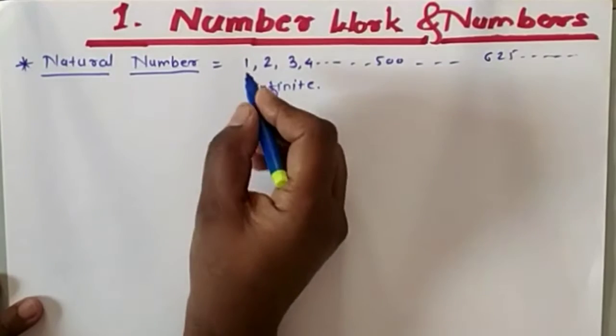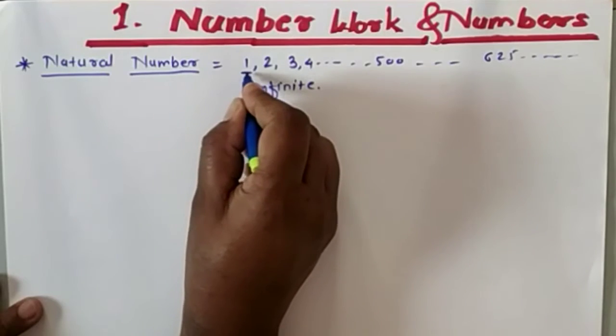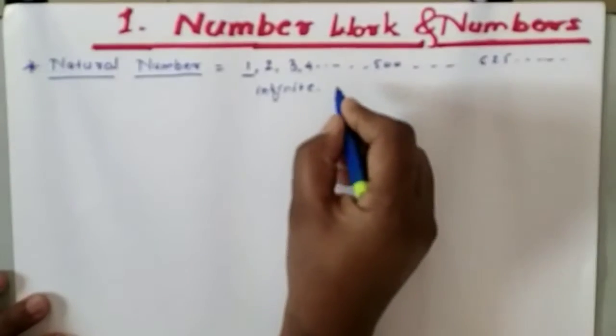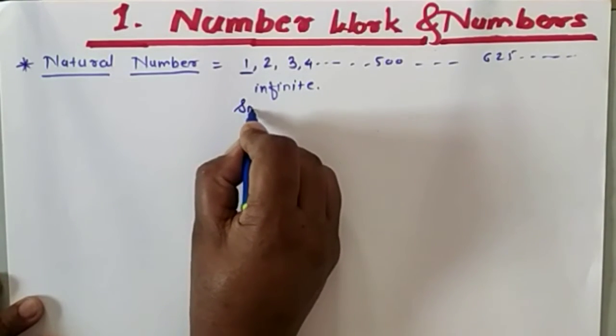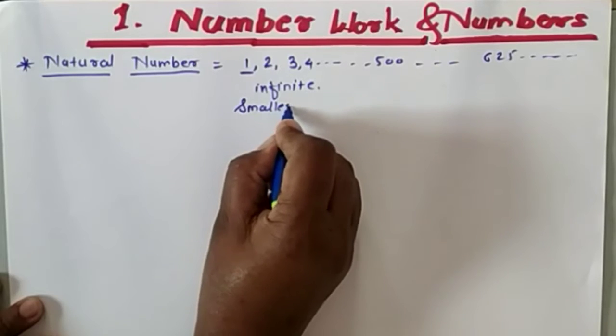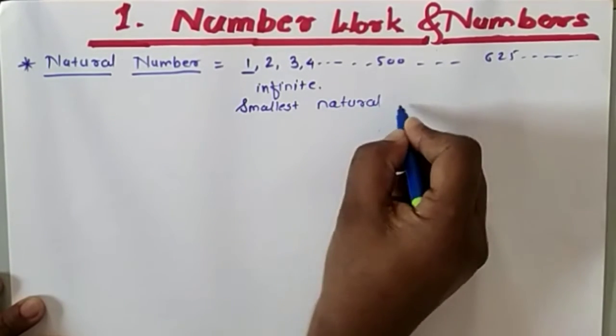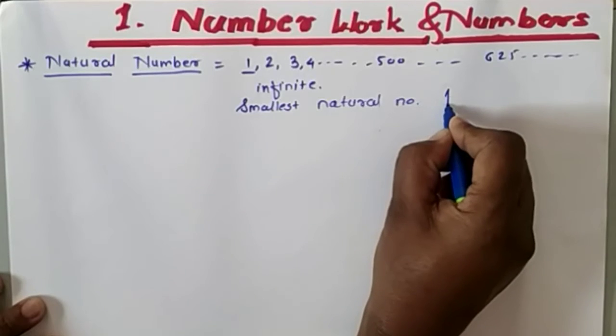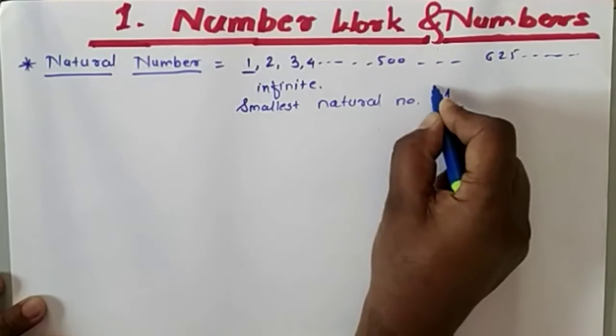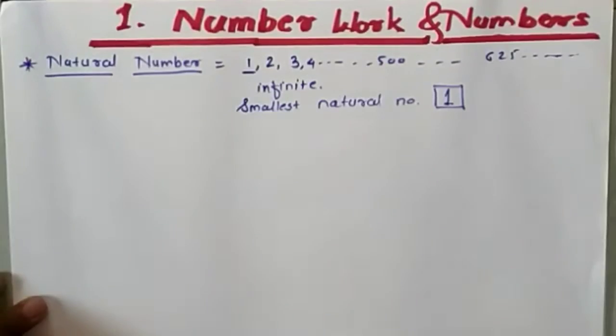So tell me, which is the smallest natural number? The smallest natural number is 1. So what are we understanding from this? Which is the smallest natural number? That is 1. 1 is the smallest natural number.